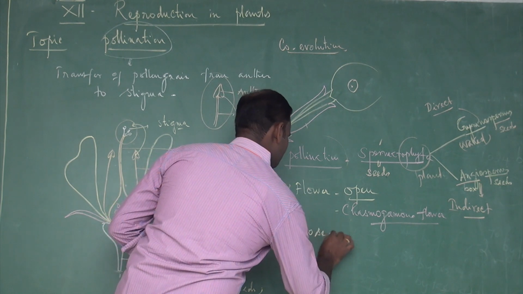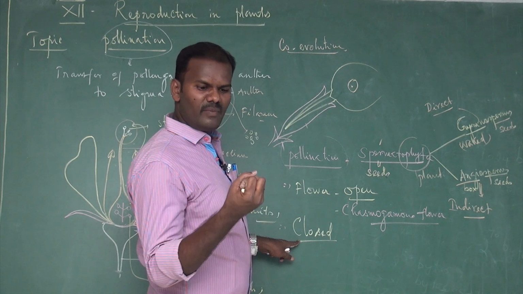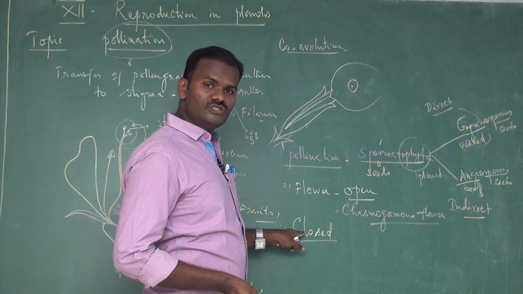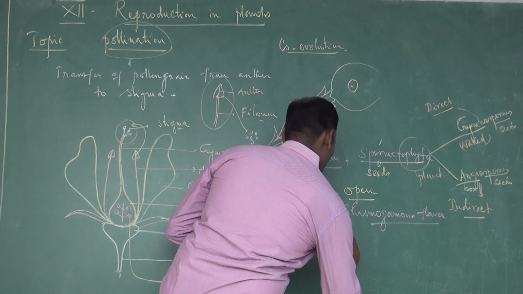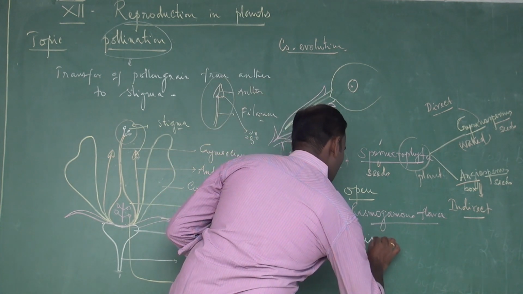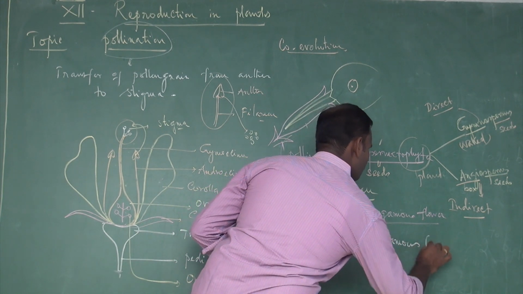But in some plant species, pollination takes place in closed flowers. The flowers never open. They remain in a closed condition, so pollination takes place within the closed flowers. Such flowers are said to be cleistogamous flowers.